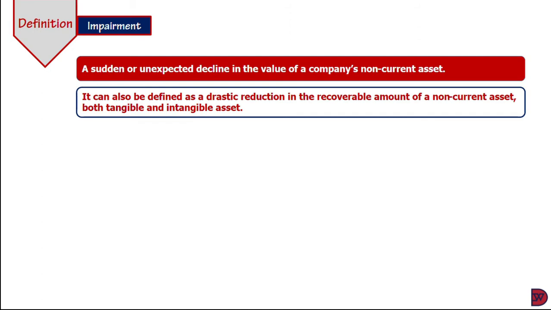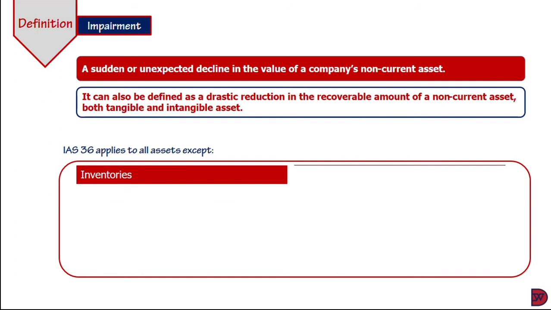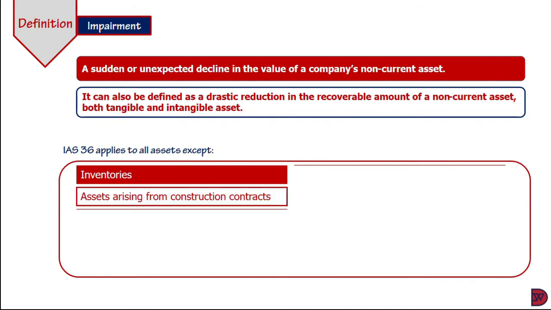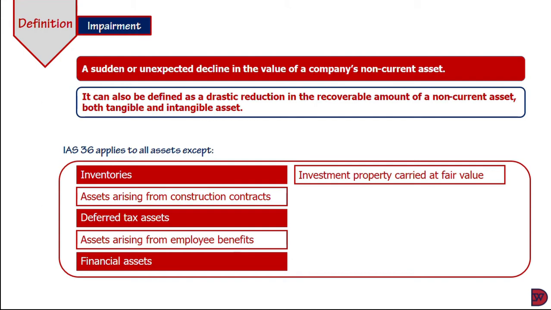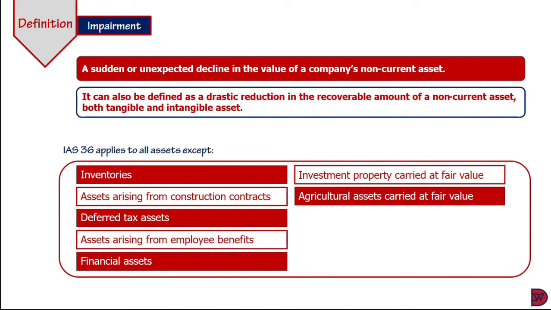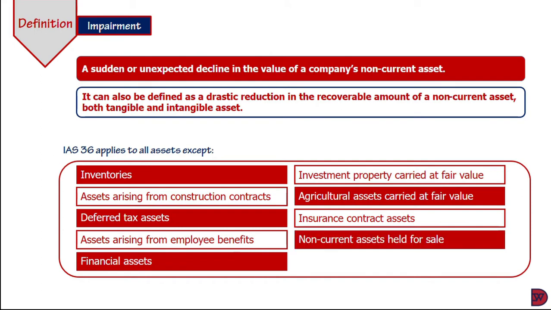Okay. So impairment is different from depreciation in that whilst depreciation is an expected systematic reduction of an asset's value, typically due to wear and tear, impairment is usually a drastic or an unexpected drop in the fair value of an asset. So IAS 36 applies to all assets except inventories, assets arising from construction contracts, deferred tax assets, assets arising from employee benefits, financial assets, investment property carried at fair value, agricultural assets carried at fair value, insurance contracts, and non-current assets held for sale.